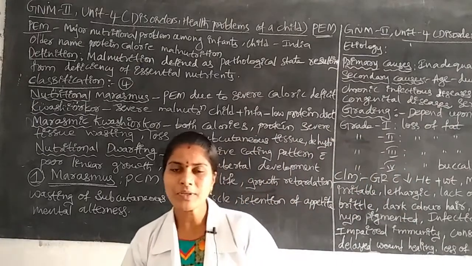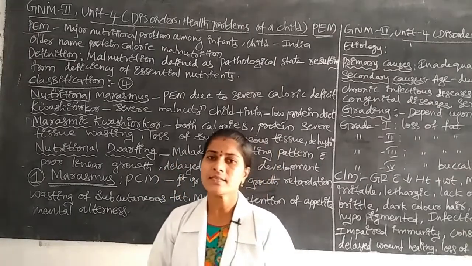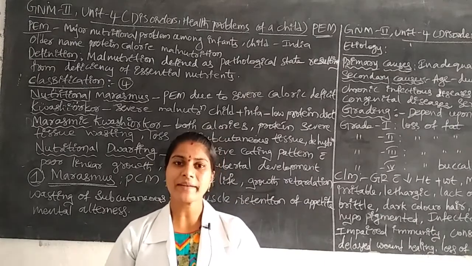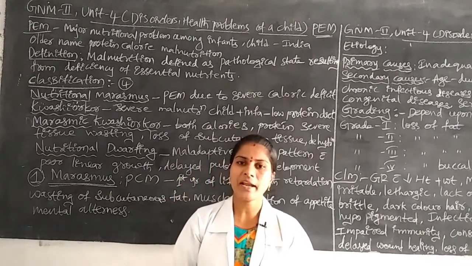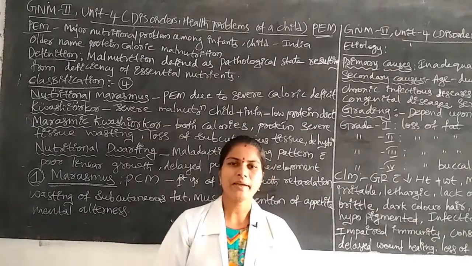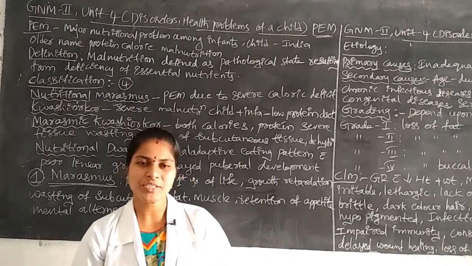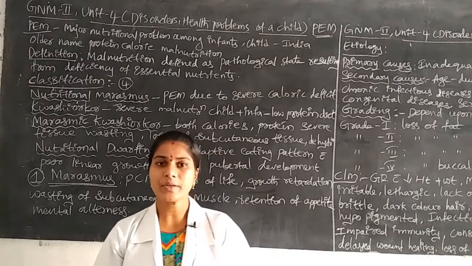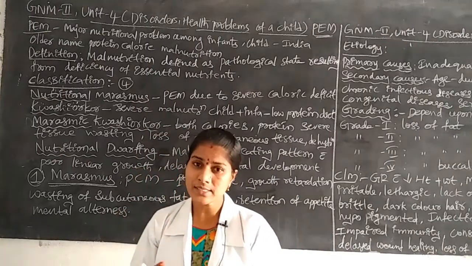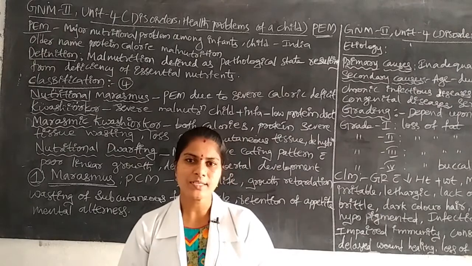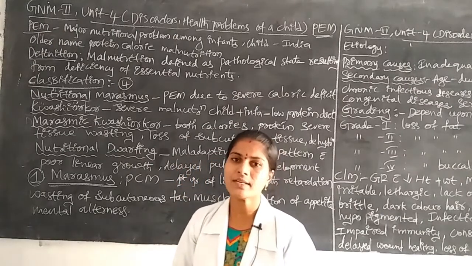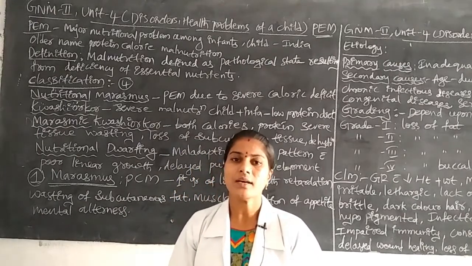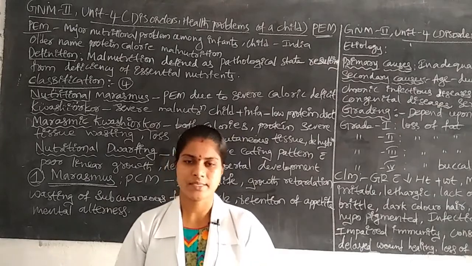At puberty, secondary sexual characteristics develop in girls and boys, like maturation in girls and mustaches or hair growth in boys. Those suffering with nutritional dwarfing have delayed puberty characteristics.